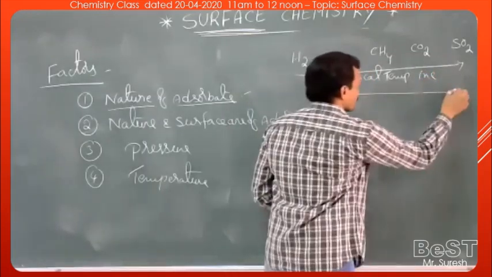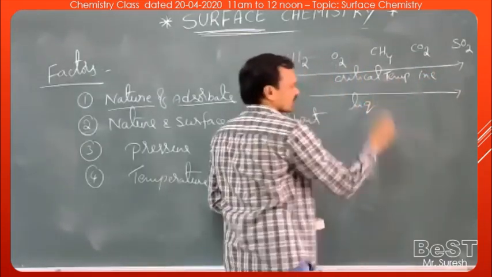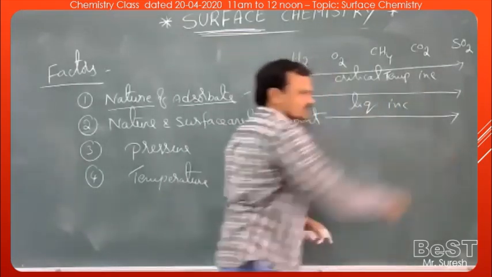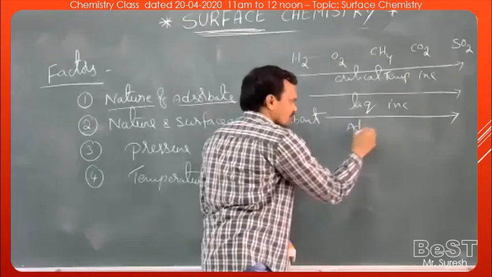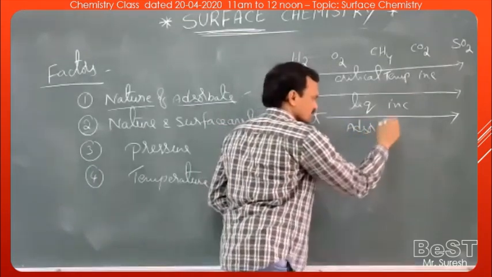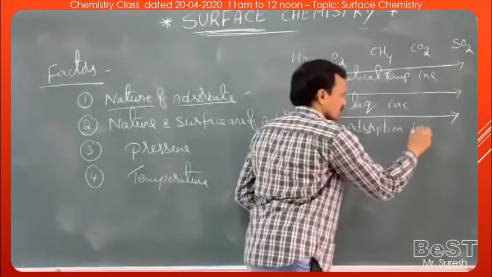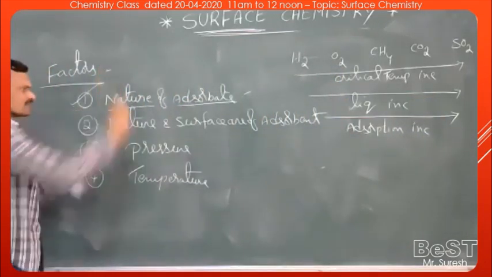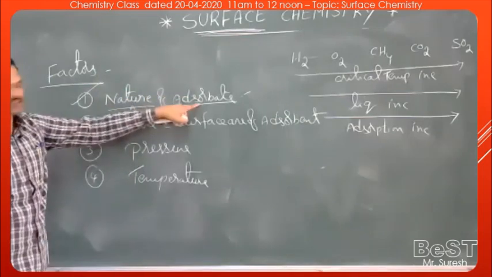As critical temperature increases, the ease of liquefaction increases. As the ease of liquefaction increases, the extent of adsorption increases. So the extent of adsorption depends upon the nature of the adsorbate.